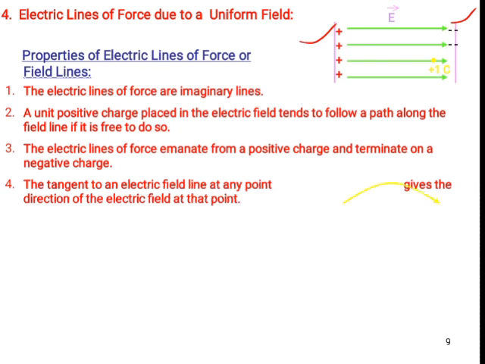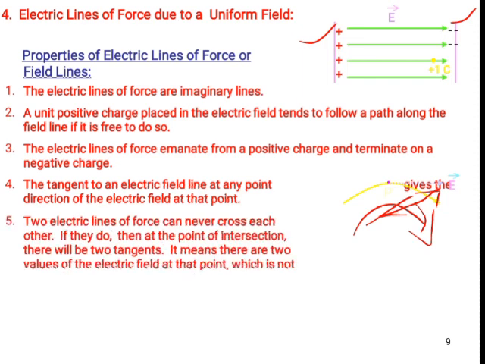Fourth one, the tangent to an electric field line at any point gives the direction of the electric field at that point. Suppose the electric field line is a curved path, then how do we come to know the direction of the electric field? By drawing the tangent. By drawing one tangent to that, we come to know the direction of the electric field.